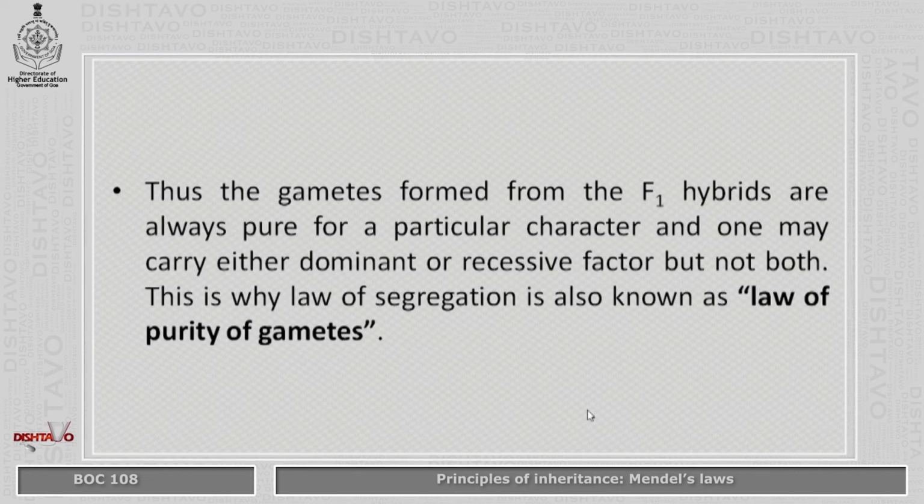Thus, the gametes formed from the F1 hybrids are always pure for a particular character, and one may carry either the dominant or recessive factor, but not both. This is why the law of segregation is also known as the law of purity of gametes.